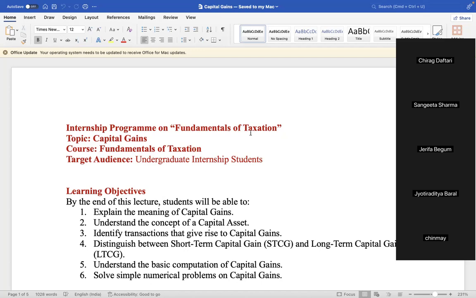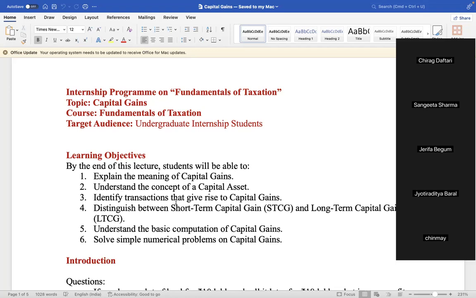Capital gains. Capital gains. So after my class, please check what you are going to learn. You are going to learn these things. You shall be able to explain the meaning of capital gains.